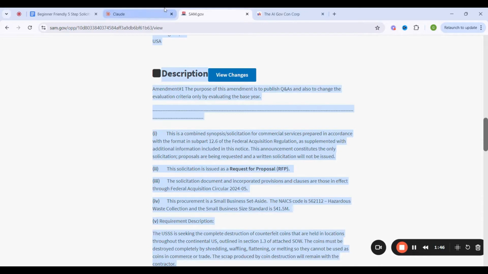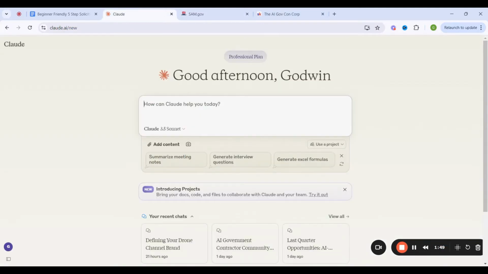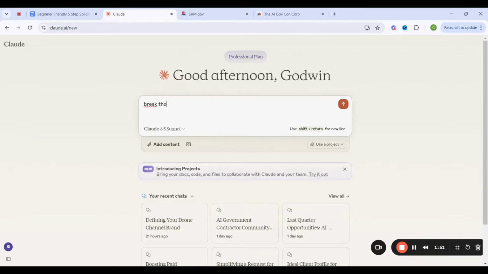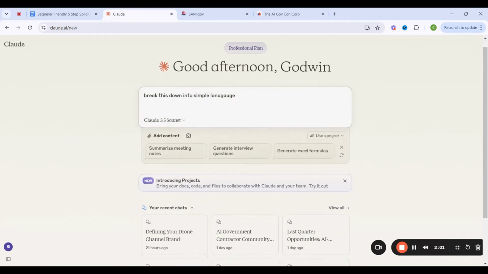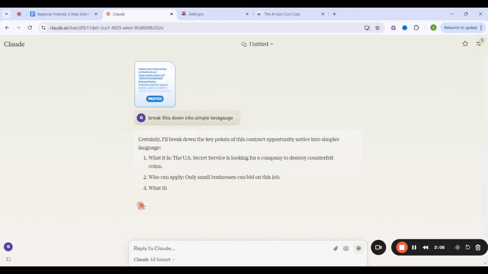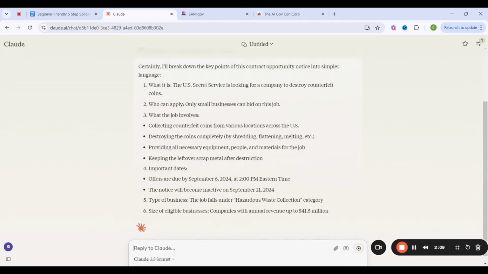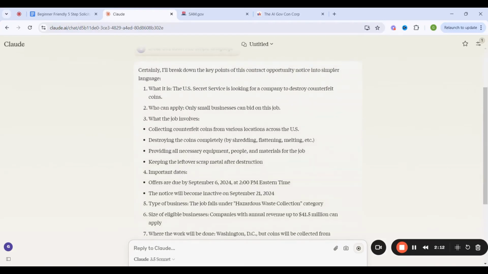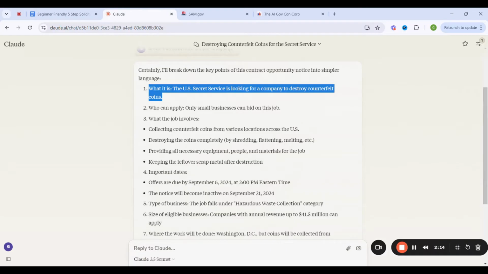I'm going to grab the text and I'm just going to ask Claude, simple prompt, break this down into simple language. So Claude is going to do its thing and break it down into simple language. It says who it is. The U.S. Secret Service is looking for a company to destroy counterfeit coins. Guys, this is cool.